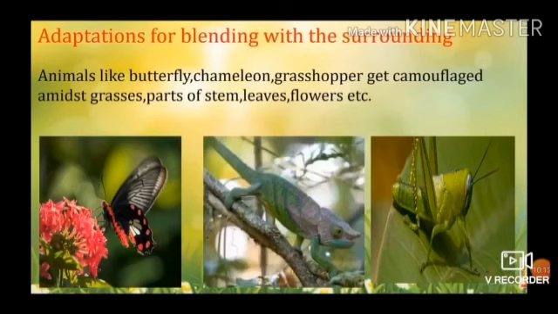Adaptation for blending with the surroundings. Blending the color with those of their surroundings is also an adaptation. Examples: lizard, grasshopper show complete blending with the surroundings and thus cannot be easily spotted.